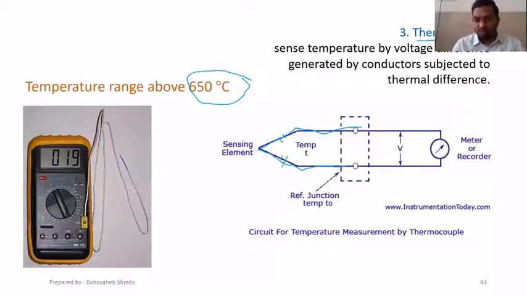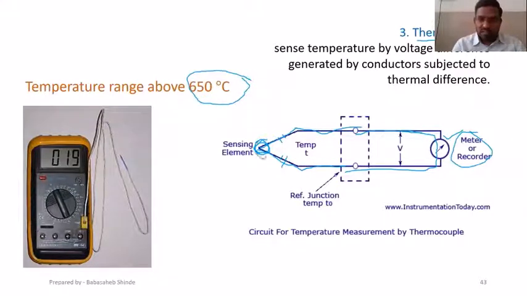So two different material wires will be joined together. The first joining point will be this one, and another joining point will be connected through a voltmeter or a meter that is going to be used for the EMF measurement. So what exactly do we do with the thermocouple?